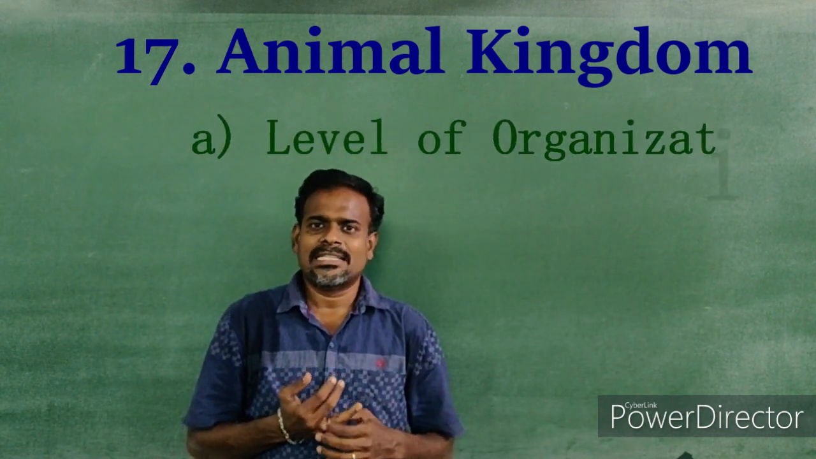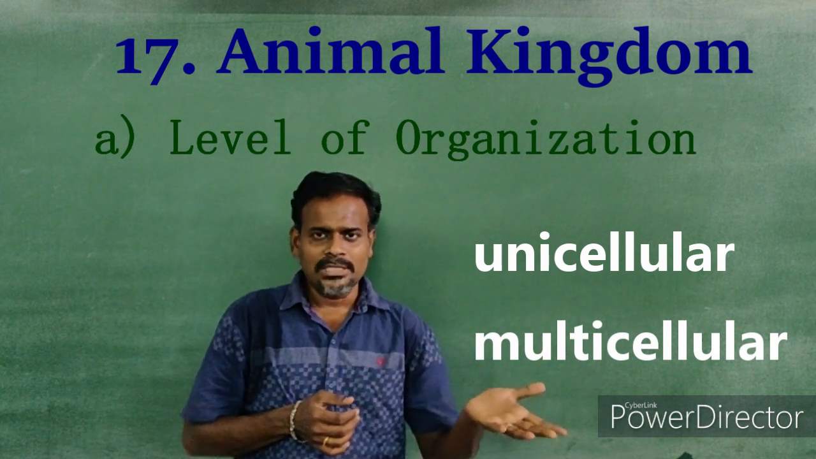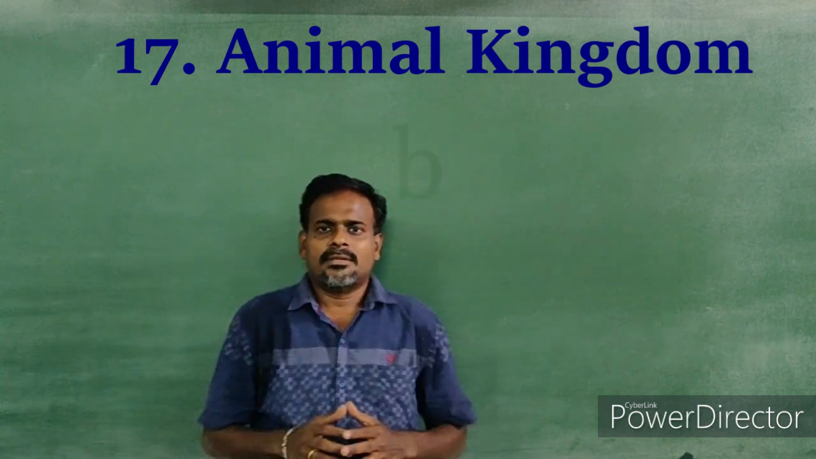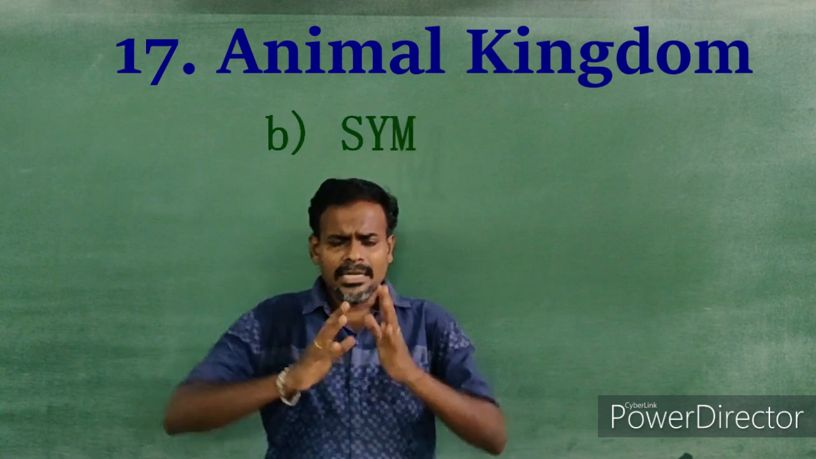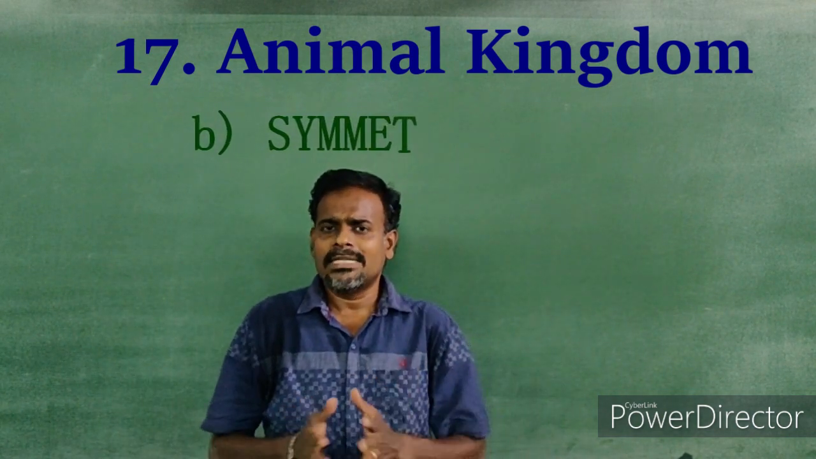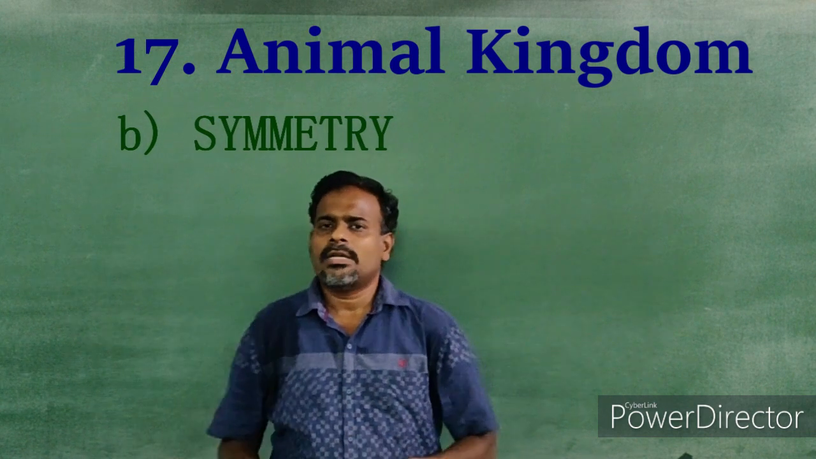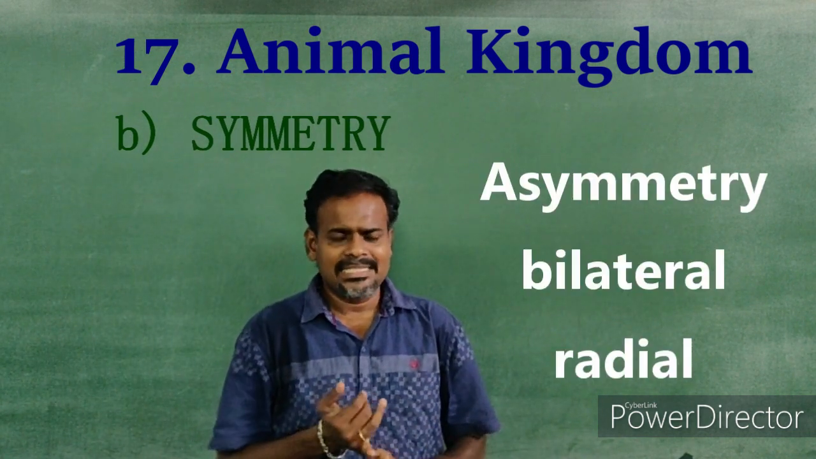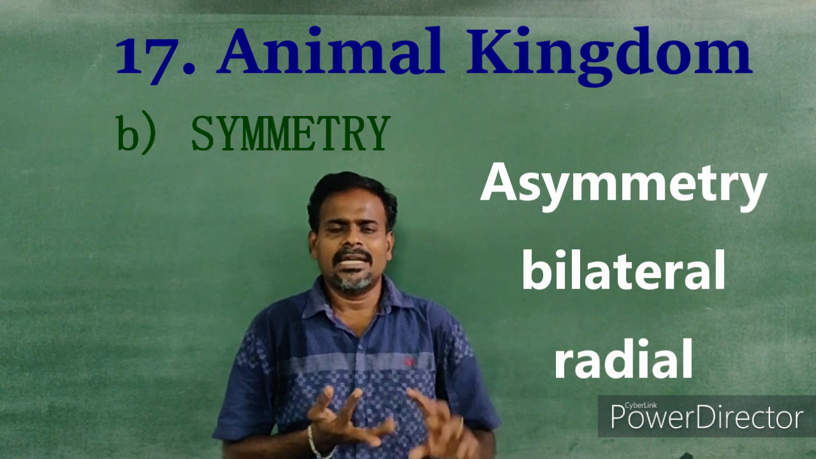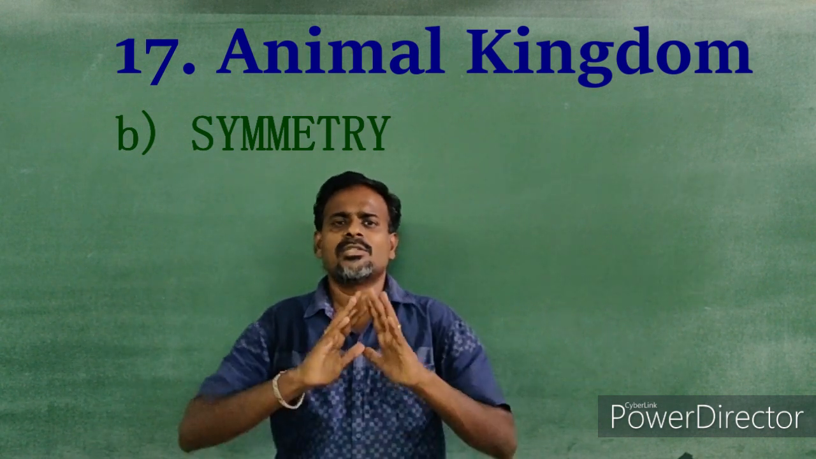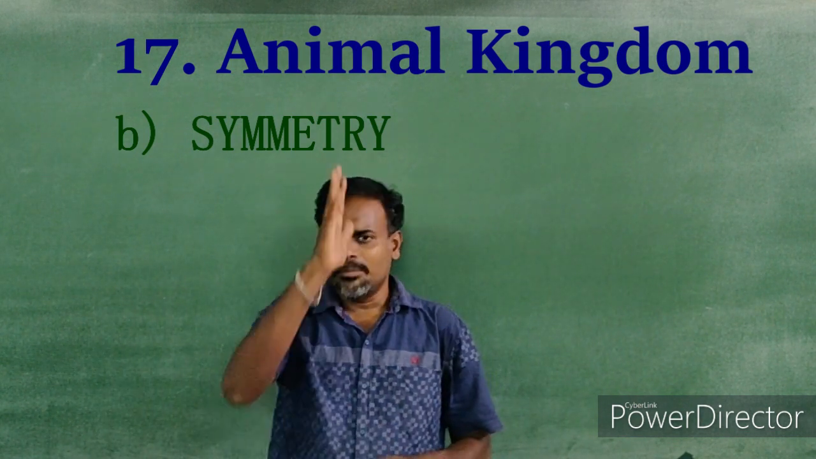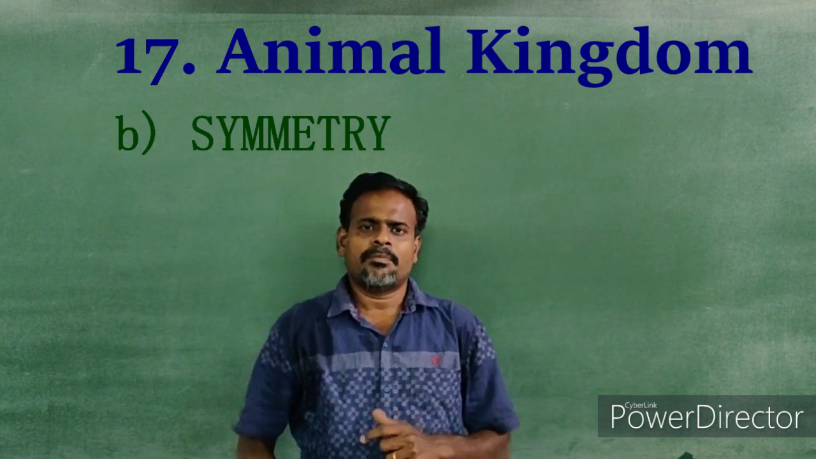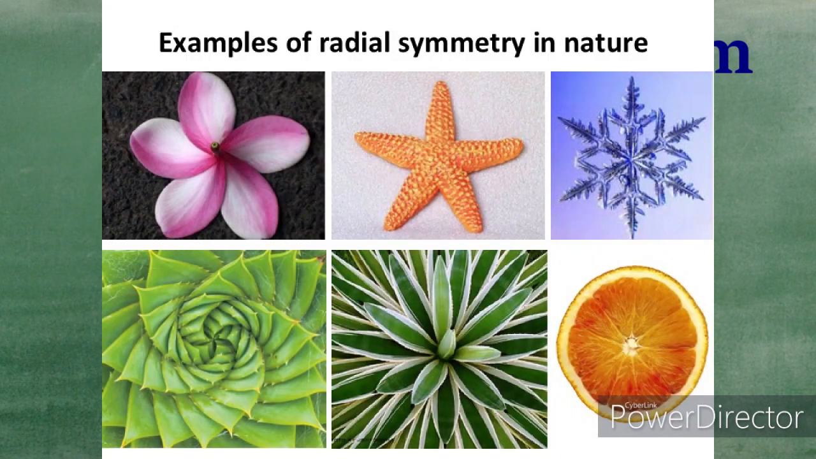First, level of organization, that is whether the living organism is unicellular or multicellular. The second is symmetry, whether the living organism has an equal arrangement of organs or not. Based on that, it is classified as asymmetry, bilateral symmetry and radial symmetry. Asymmetry, if there are no equal halves. Bilateral symmetry, which can be divided only in one plane, and radial symmetry, in which in any plane you can get 2 equal halves.